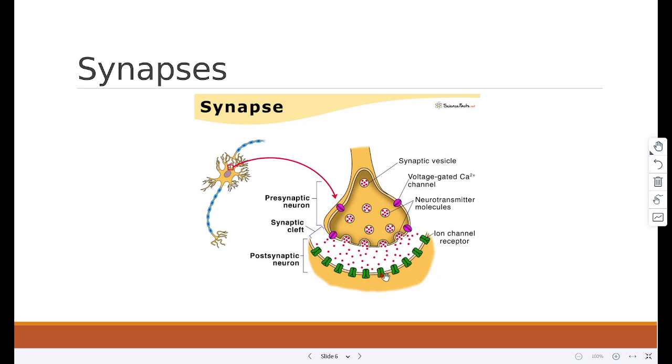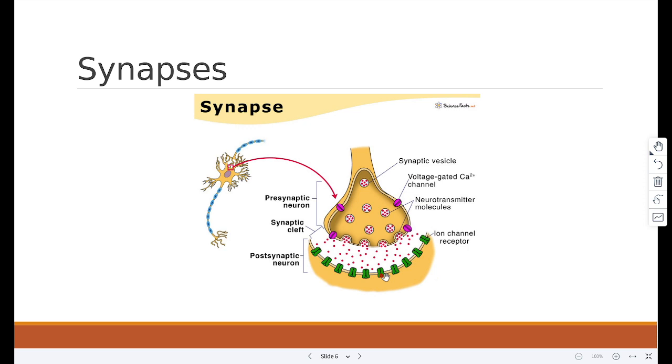This stimulates the second neuron to generate an electric impulse that travels down the second axon. The neurotransmitters are then destroyed to prevent continued stimulation of the second neuron, which would cause repeated impulses to be sent.